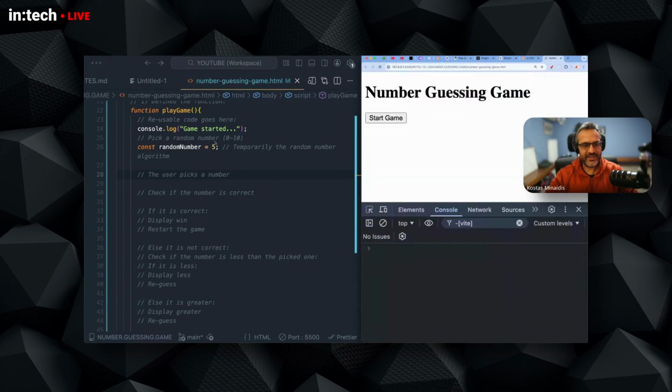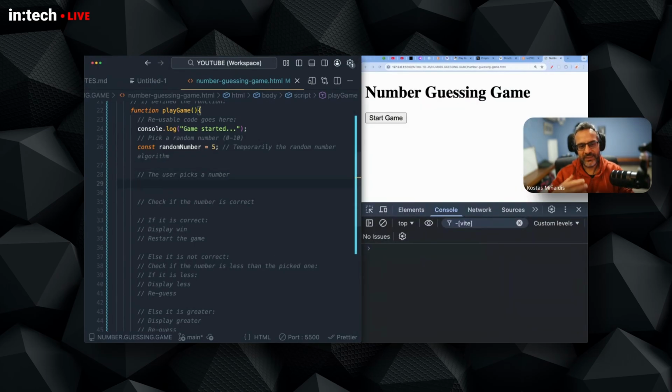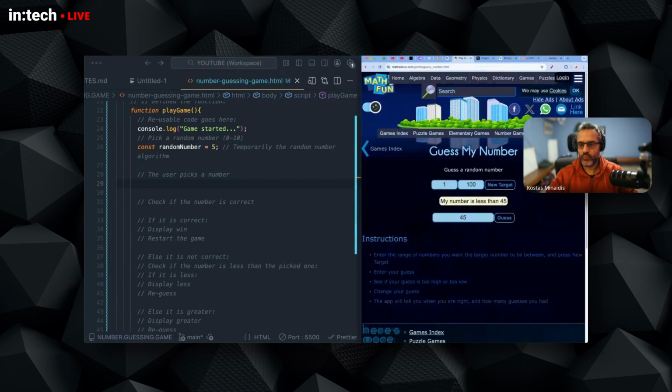So the user guesses a number. In this case, I will have plenty of options on how I can let the user pick a number. You can see in this game, we have an input box and a guess button. We can even let the user speak the number. JavaScript in the browser allows us to speak to the microphone and say 5, 6, 67, which is amazing.